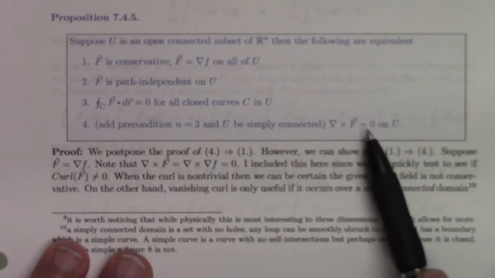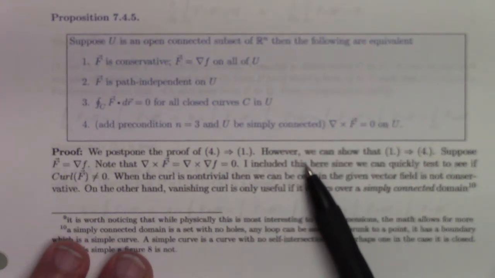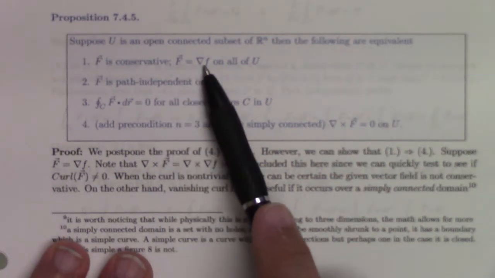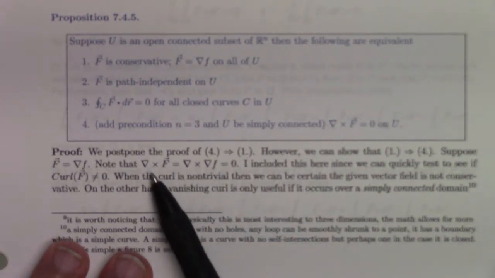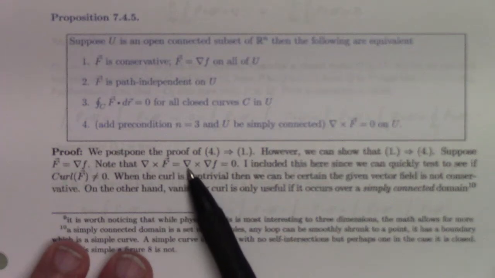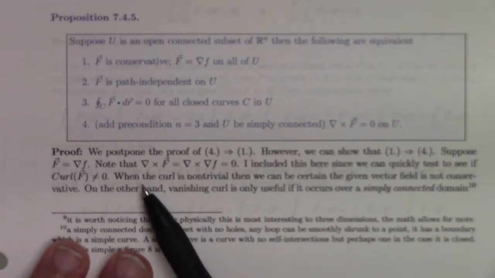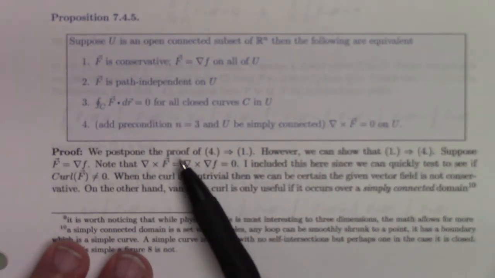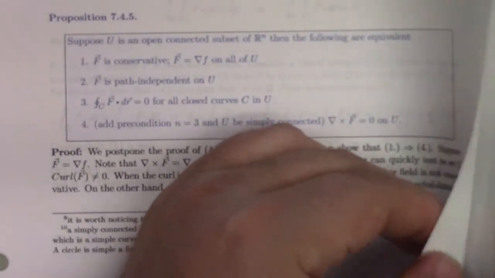We have to wait to prove 4 implies 1 until we have something called Stokes' theorem. We can show that 1 implies 4. That's easy. Notice that if F is equal to the gradient of f, then the curl of the gradient is 0. So 1 implies 4 is immediate from the vector calculus identity that the curl of the gradient is 0. So anyway, 1 implies 4 is easy, but 4 implies 1 is more subtle. And again, we need a theorem, and it's a deeper truth.